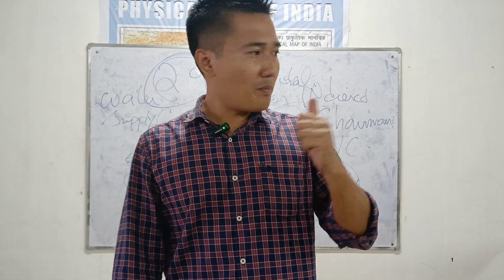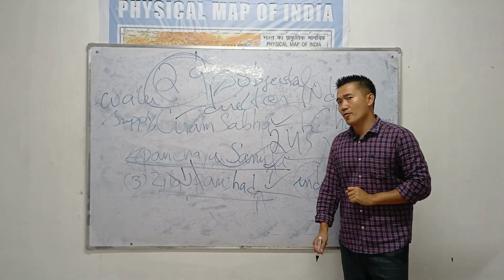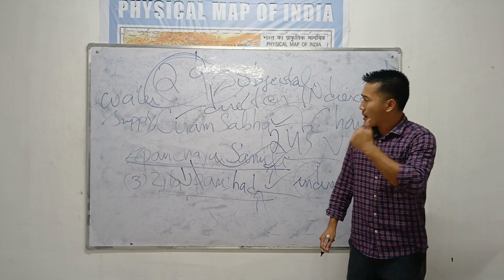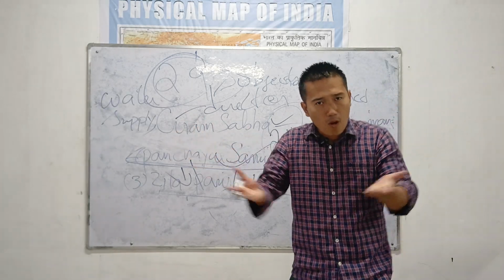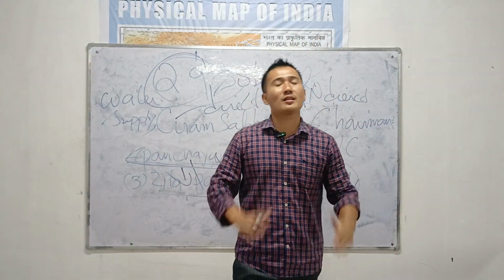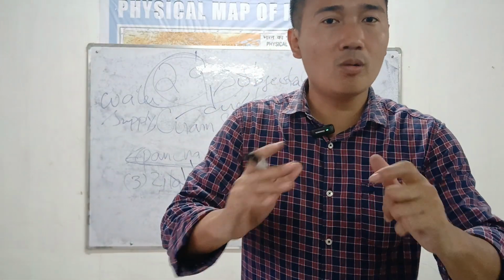Under the 73rd Constitutional Amendment Act, you will find only 3 types of government. Gram Sabha, the lowest form of government in a village. Panchayat Samiti, the middle level at the block level. And the Jila Parishad, the highest form of government in the Panchayat system, which exists only at the district level. Jila Parishad is only at the district.